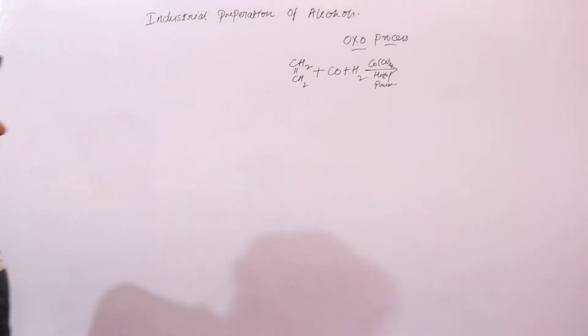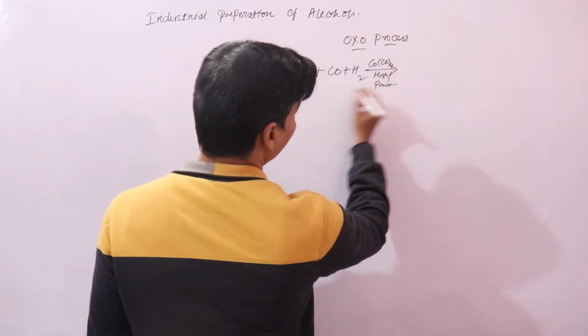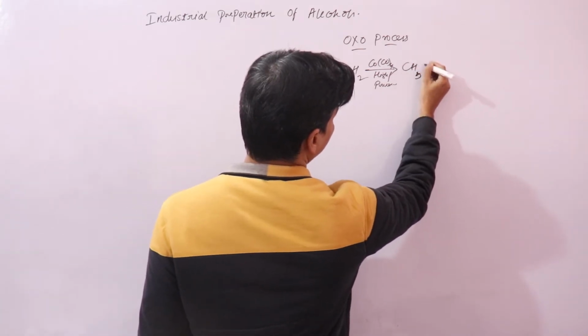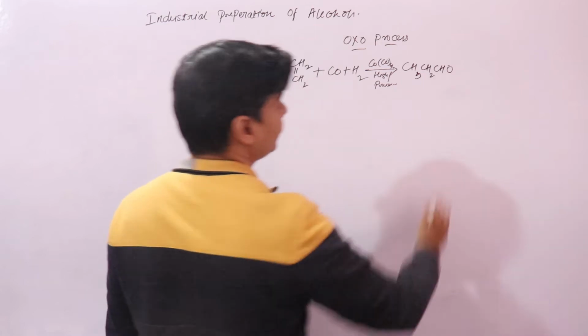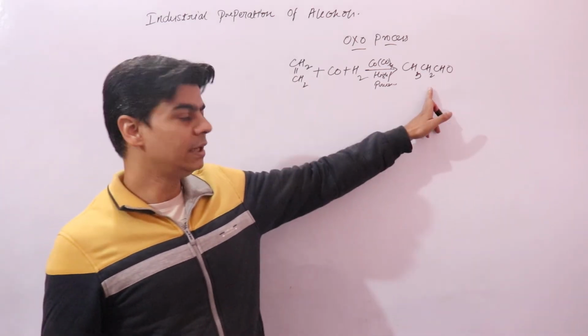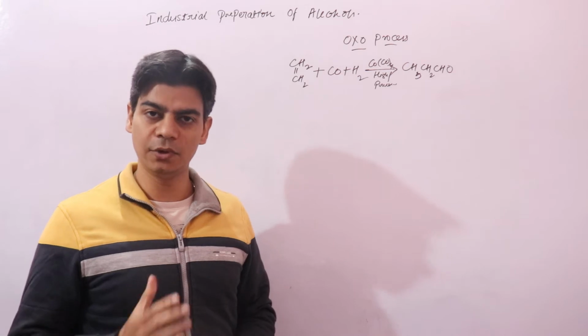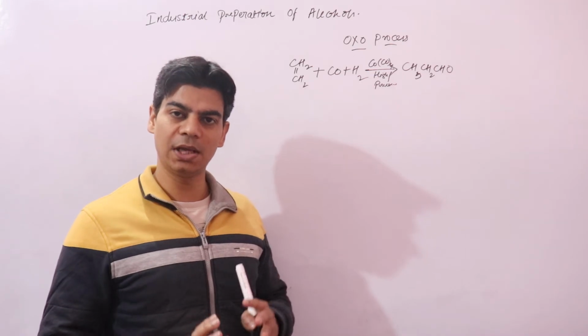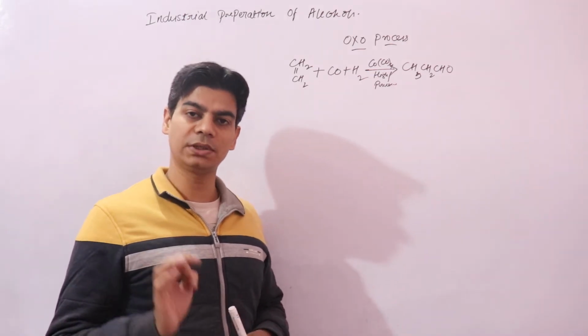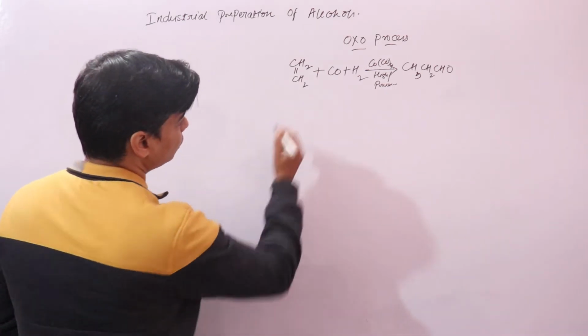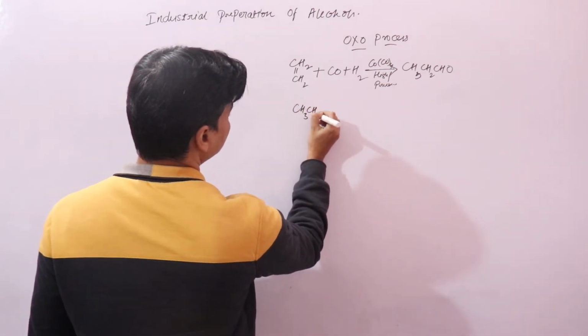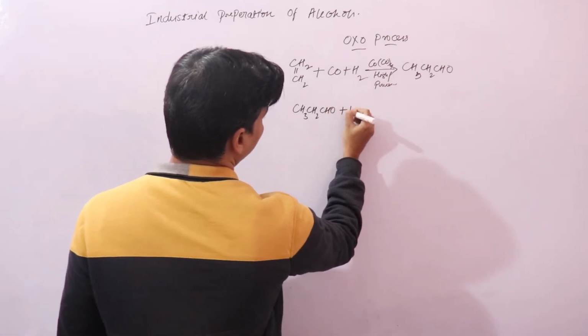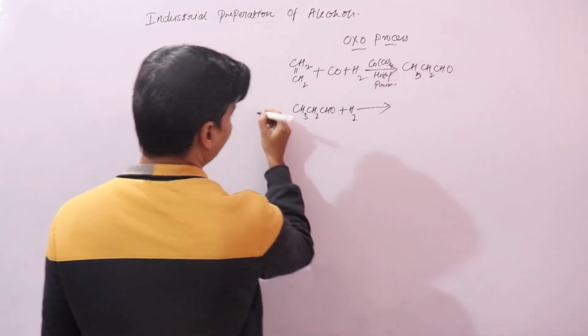which will form an aldehyde. It will form propanaldehyde, CH3CH2CHO. It will form an aldehyde first, CH3CH2CHO. Now in the second step, this aldehyde will undergo hydrogenation, and we know that hydrogenation is a reduction process where reaction will take place with hydrogen in the presence of a nickel catalyst. So this CH3CH2CHO plus hydrogen is your hydrogenation reaction.